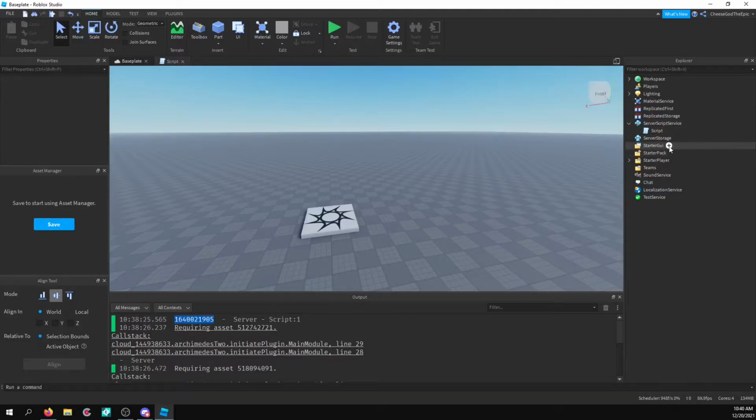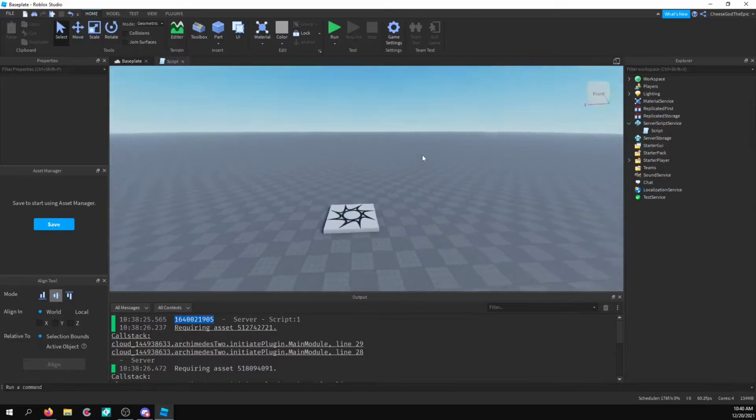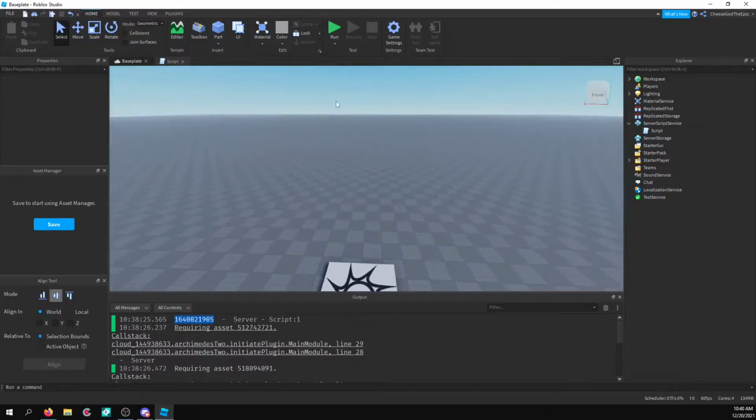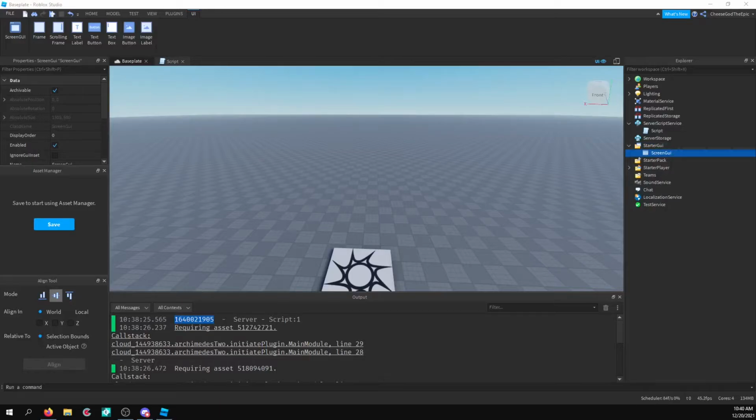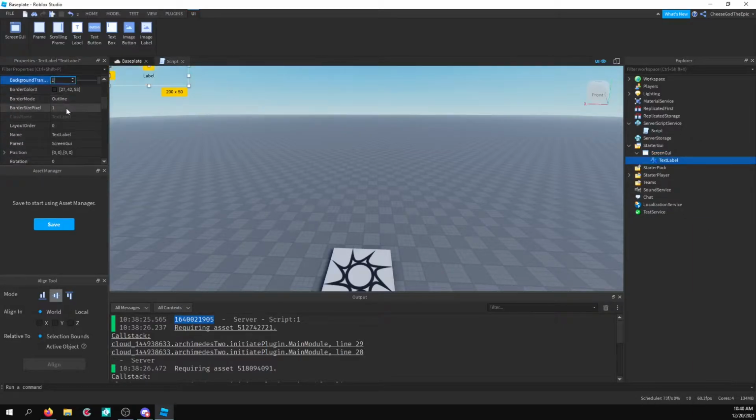What I'm going to do is, well, what we want to do is basically receive this on the client and then have a GUI that tells us how much time is left until that event. And then when that event happens, you can get something to happen. So what I'm going to do is just create a simple text label real quick.